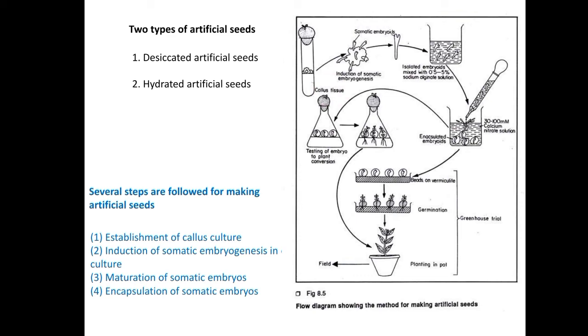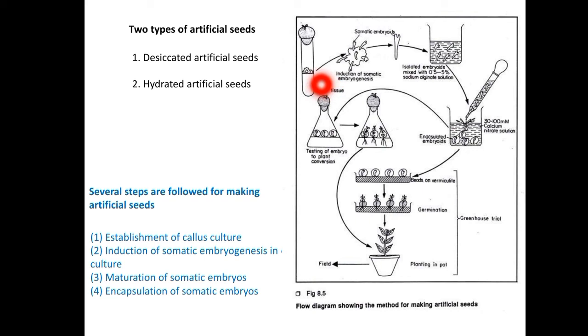The second step is the induction of somatic embryogenesis in the culture. How will you initiate somatic embryogenesis on the culture media? After the formation of the callus, there is a formation of somatic embryos on the callus.